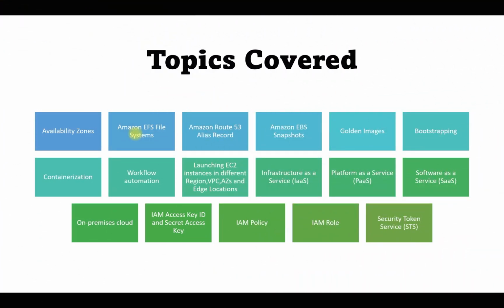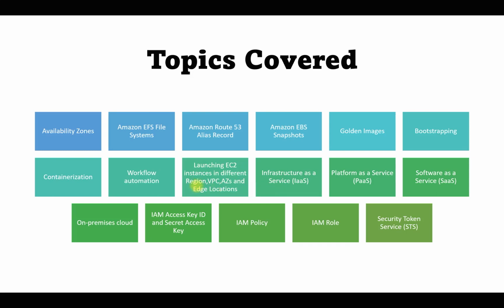Before going through the questions, let's understand what topics are covered in this small video. We have covered questions related to availability zone, EFS file system, Route 53, EBS snapshot, golden images, bootstrapping, containerization, and workflow automation like AWS OpsWorks. We will also understand what happens when we launch our EC2 instances in different regions, VPCs, different availability zones and different edge locations, and which is used for which scenario.